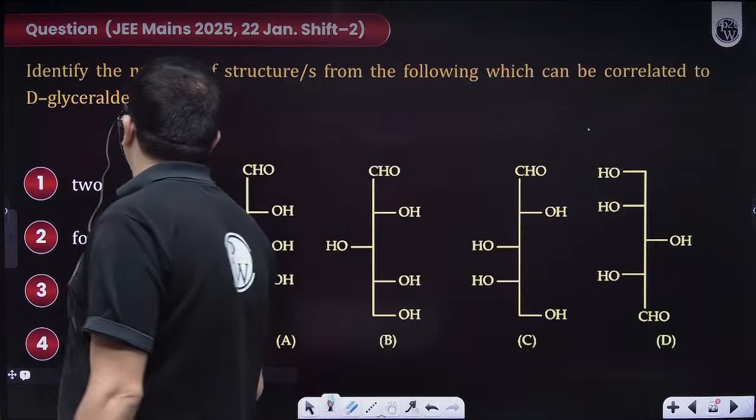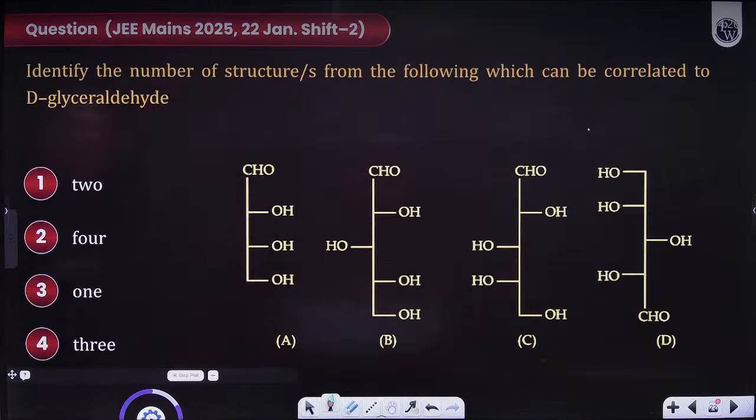Identify the number of structures from the following which can be correlated to D-glyceraldehyde. So what is D-glyceraldehyde?